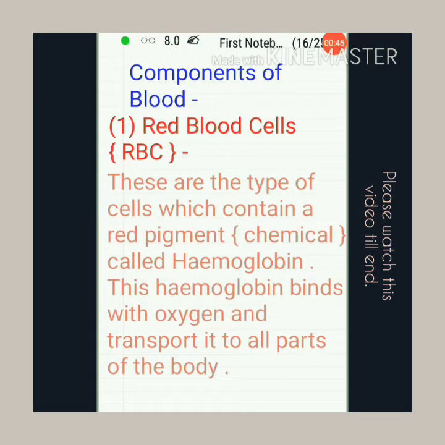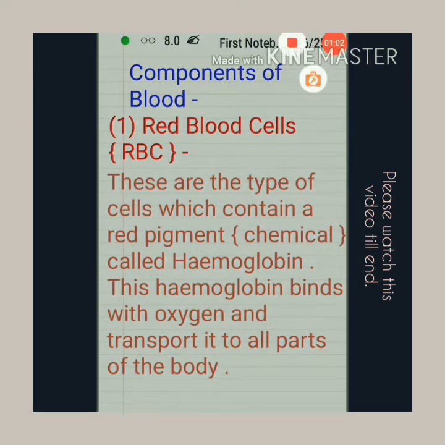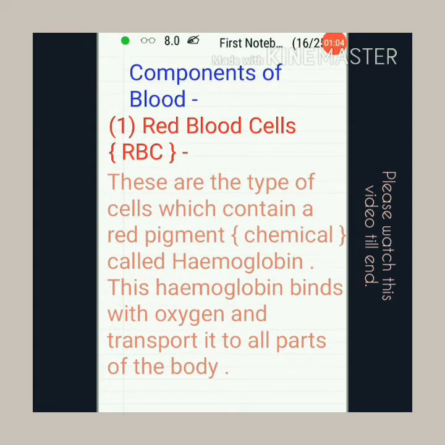So friends, our next topic is components of blood, in which the first one is red blood cells. In short form, we also say them RBCs. These are the type of cells which contain a red pigment called hemoglobin. This hemoglobin binds with oxygen and transports it to all parts of the body. It would be difficult to provide oxygen efficiently to all the cells of the body without hemoglobin. The presence of hemoglobin makes the blood appear red.